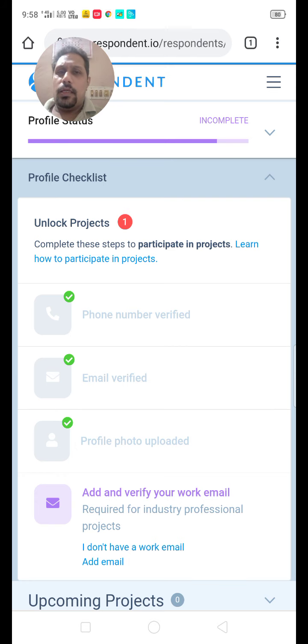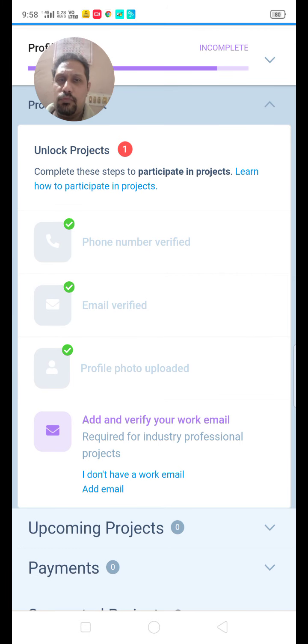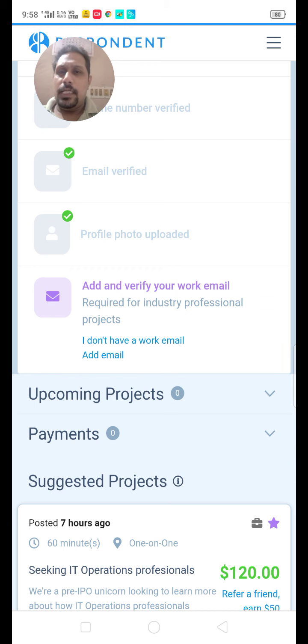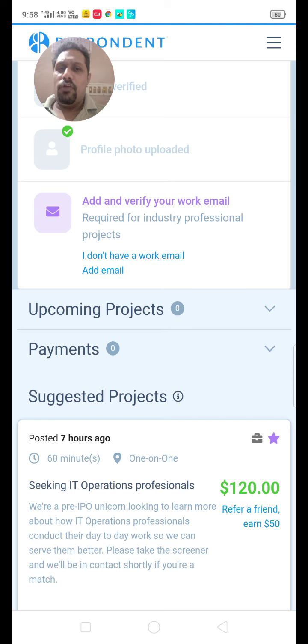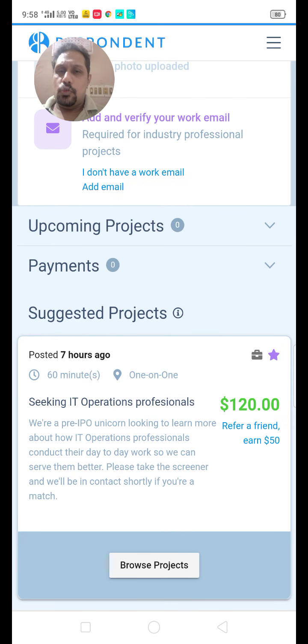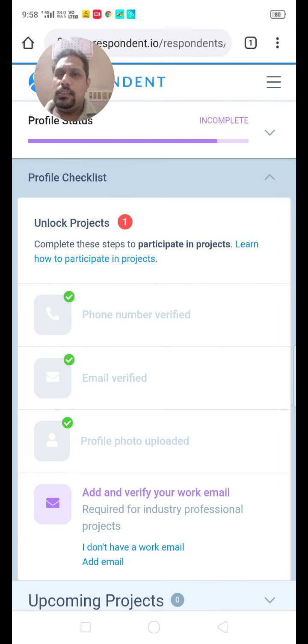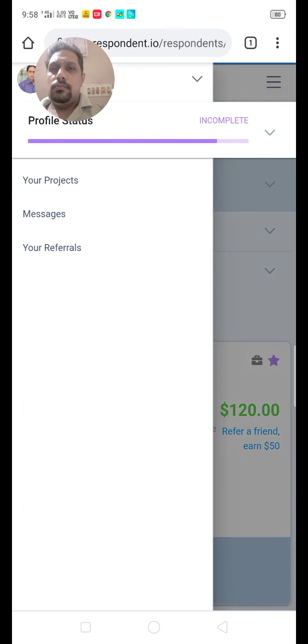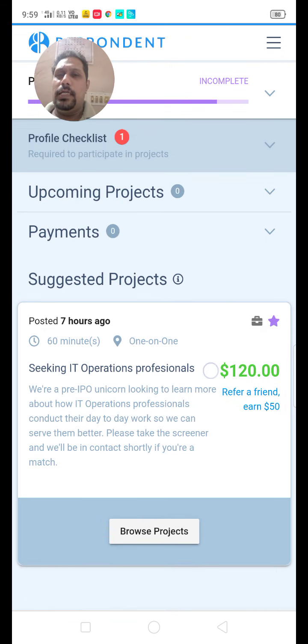Then, after clicking on Respondent app, you will find profile details. Profile such as phone number, then email verified. Email needs to be verified. That is your personal email ID, then your photo. And also, if you are working, you can add work email ID, that I have not added since now. So, after this, the profile is completed. Then you can go for work email ID and all.